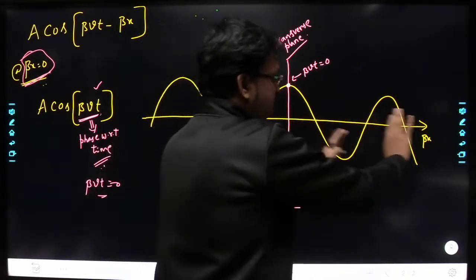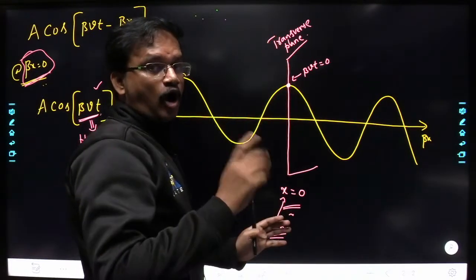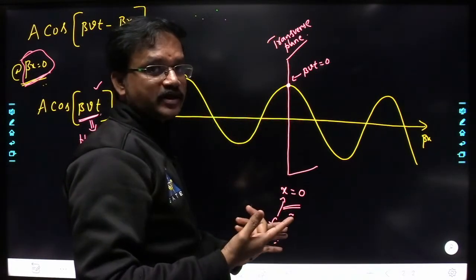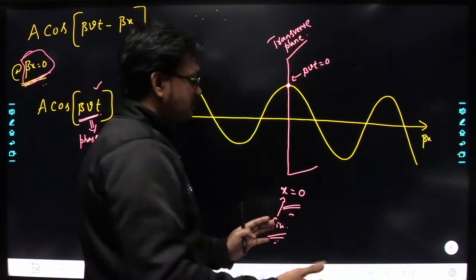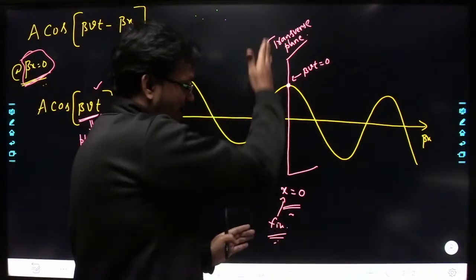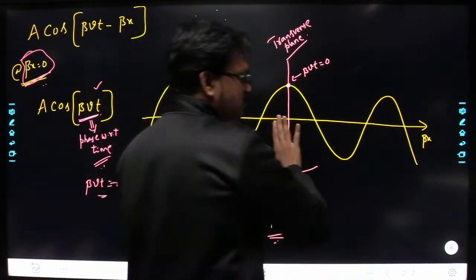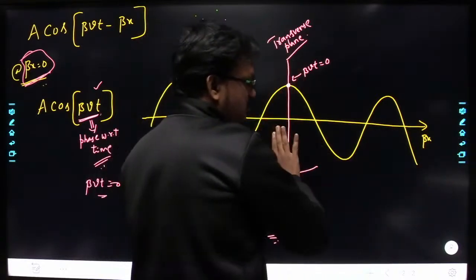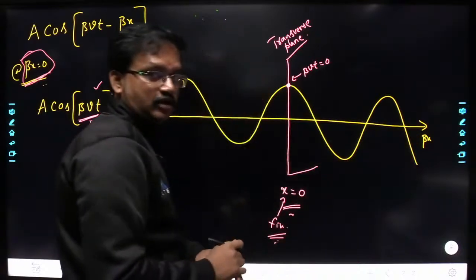So if this wave shifts further, I am fixing this location here. I want to observe how the field is varying with respect to time. So for that I am fixing this location, and my observation will be at this location. Understood? We know that with respect to time, this function is going to shift towards the right.